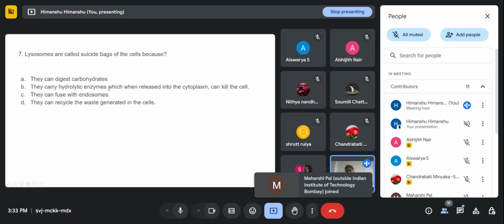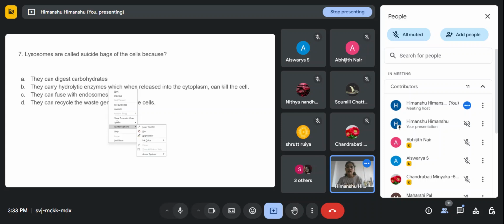Okay, so the next question is: lysosomes are called the suicidal bag of the cells because option A, they can digest the carbohydrate; option B, they carry the hydrolytic enzymes which, when released into the cytoplasm, can kill the cells; option C, they can fuse with endosomes; and option D, they can recycle the waste generated in the cells. So what will be the right answer for this question?